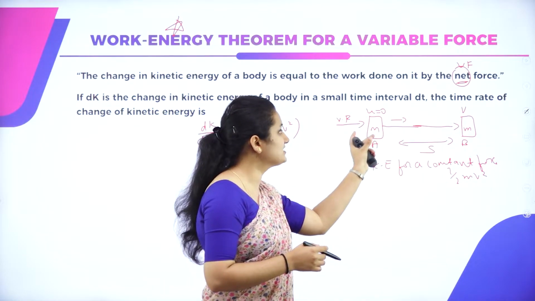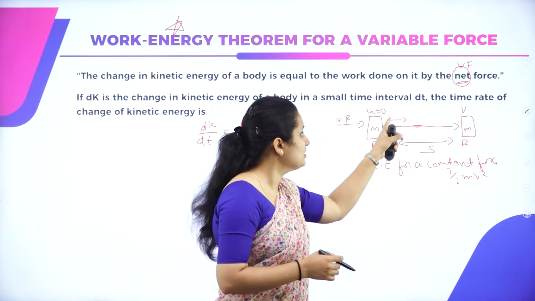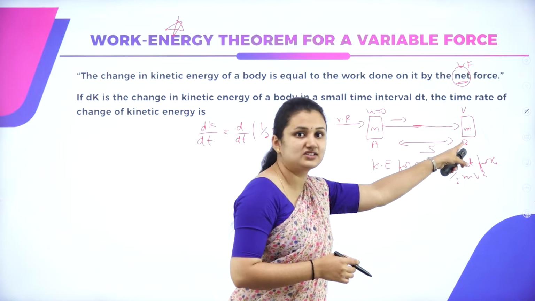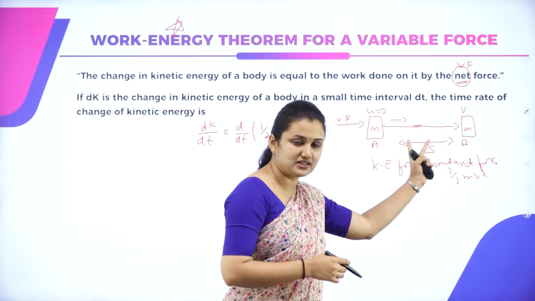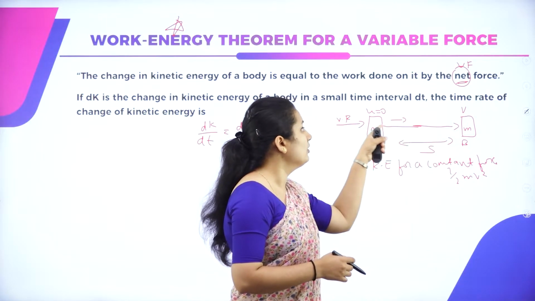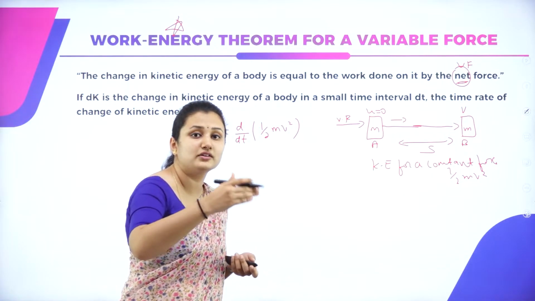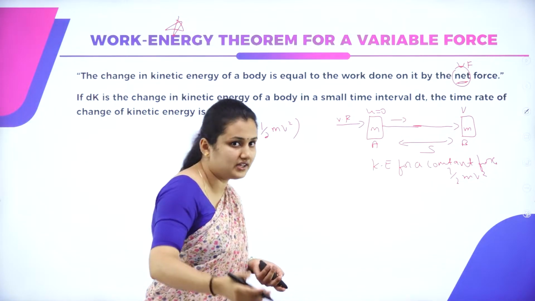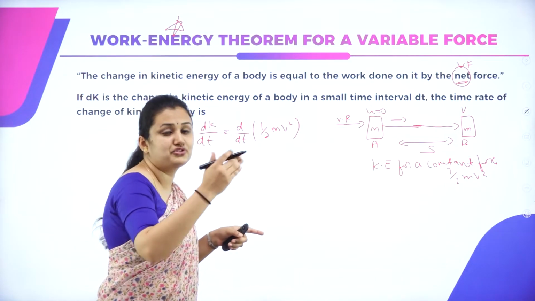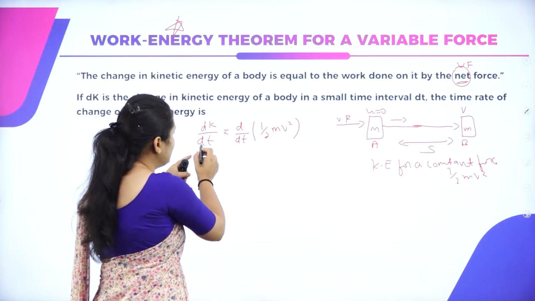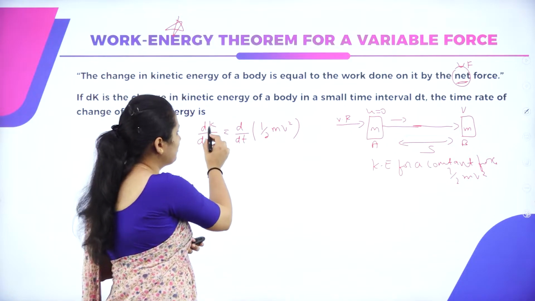I am applying a variable force, so the object is displaced from position A, and velocity comes into the picture. The velocity acquired at the final state B is V after the displacement S. With the change in velocity, it will possess kinetic energy. At each point of motion of the object, there is a change in kinetic energy. The rate of change of kinetic energy for a small time interval dt is given by dK by dt.